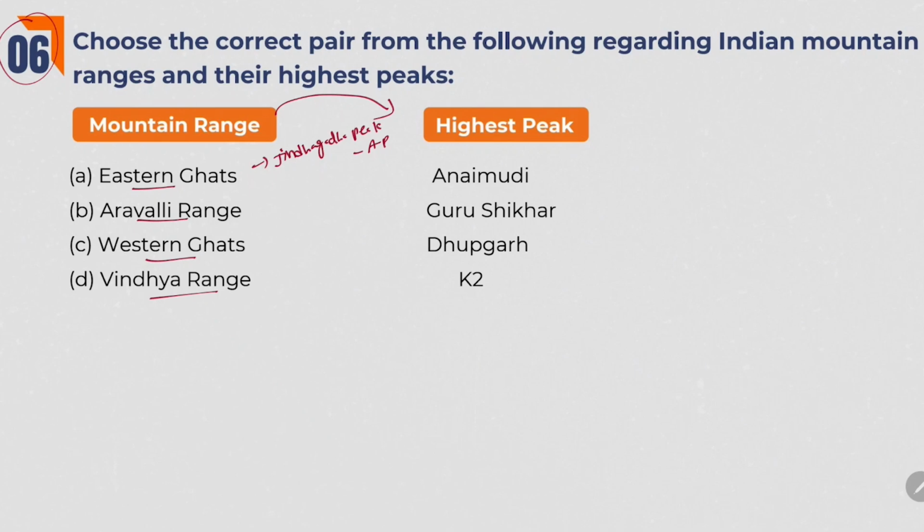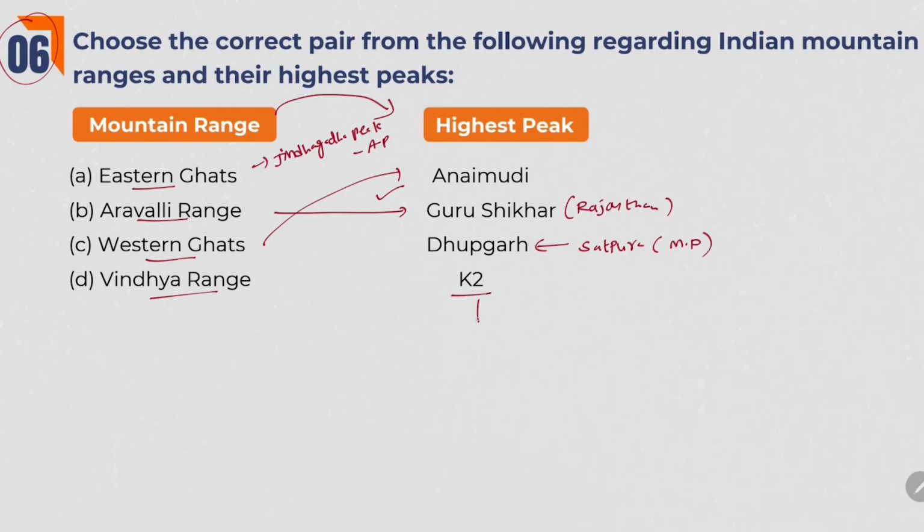And coming to Aravalli Ranges, we all know that Aravalli is one of the oldest mountain ranges in the world. The highest peak in Aravalli is Guru Shikhar. It is located in Rajasthan. And coming to Western Ghats, what is the highest peak of Western Ghats? It is Anaimudi, not Dhupgar. Actually, Dhupgar is the highest peak of Satpura range, which is located in Madhya Pradesh.